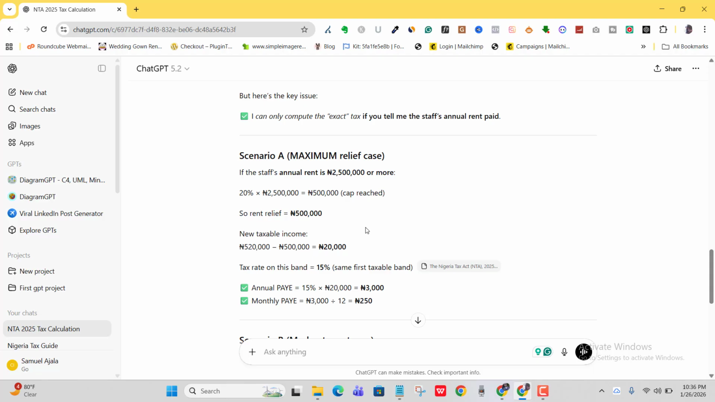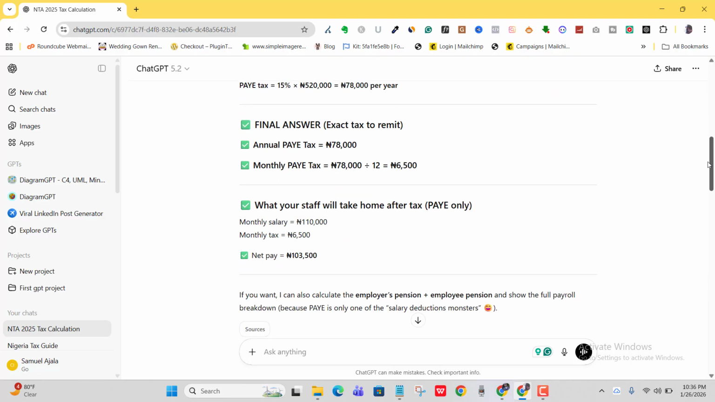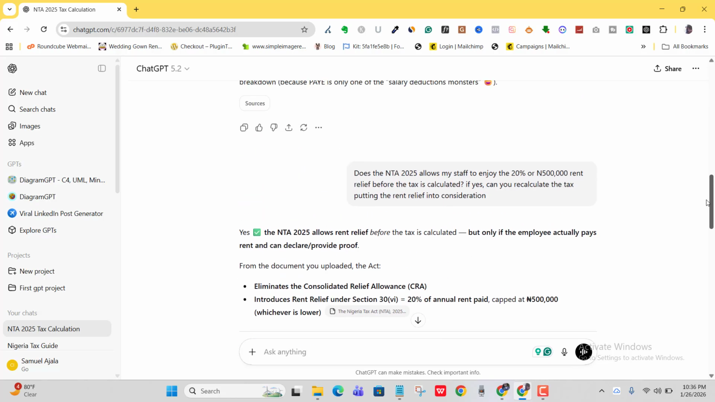Now it's not very precise. If I want it to give me a precise result, just like it gave me initially when we did not put the rent relief into consideration, what I will have to do is rewrite my prompt and tell ChatGPT the exact amount. So let's even do it.